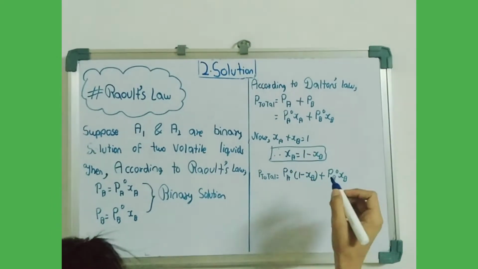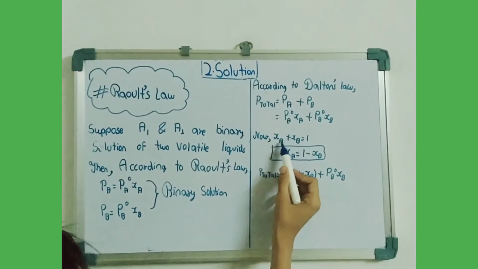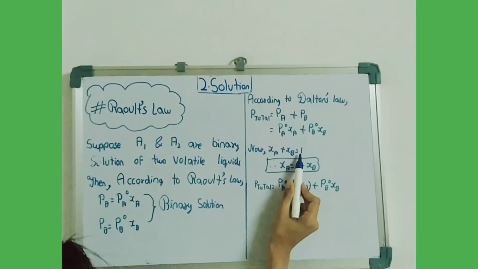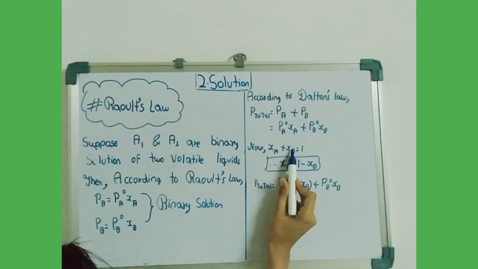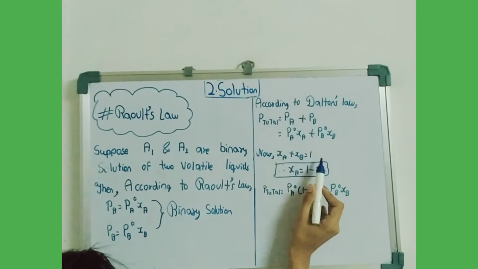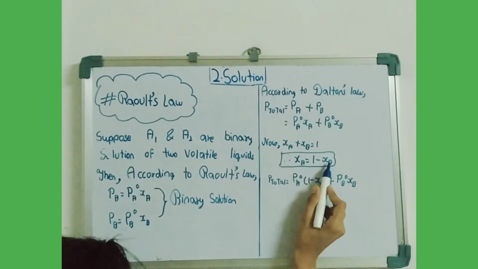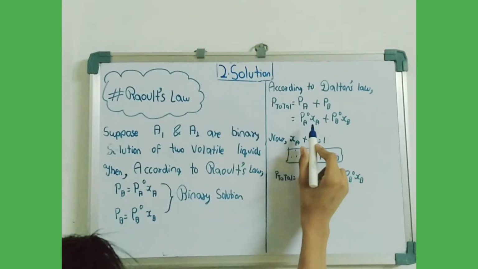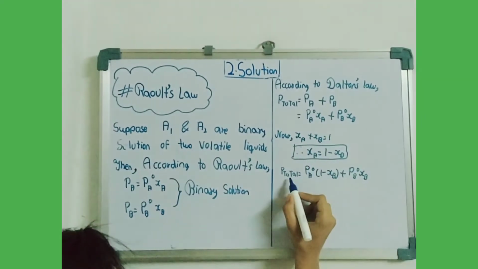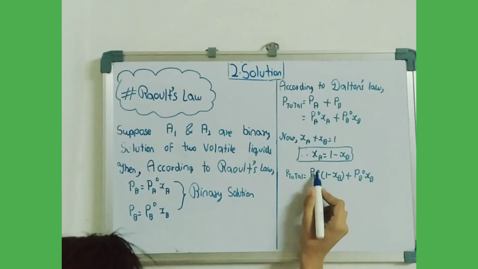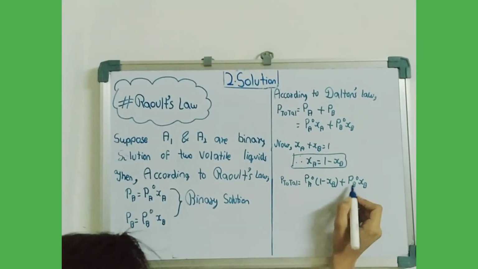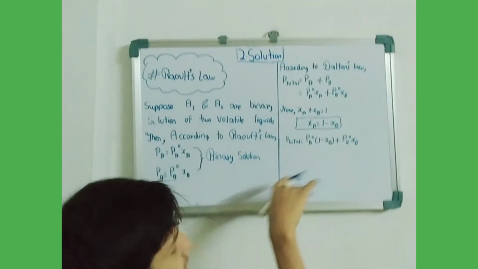Now we know that the sum of the mole fractions of the components is 1. So XA plus XB equals 1. Now we keep XA here and send XB to the other side, so it will go in minus. So the XA value will become 1 minus XB, and we substitute this value into the equation. So the equation becomes P total equals PA naught (1 minus XB) plus PB naught XB. So now let's understand this graphically.